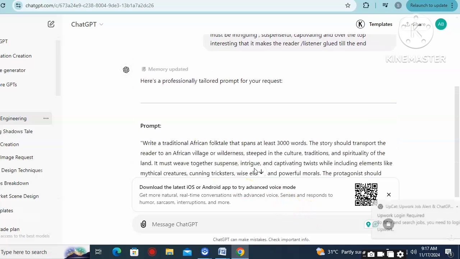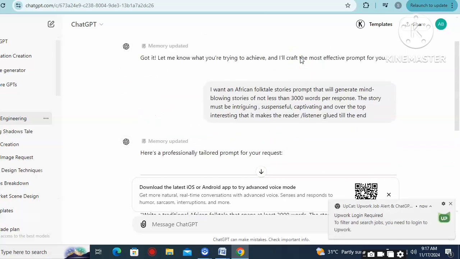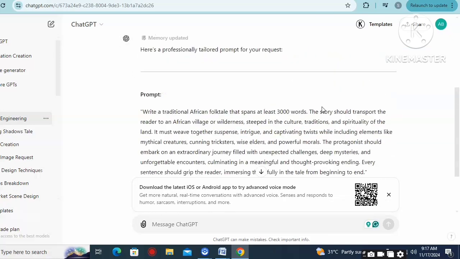So you can see it has given us this prompt now. It said, write a traditional African folktale story of at least 3,000 words. The story should transport the readers to an African village or wilderness. So this is the prompt it gave us, right? We are making use of this prompt.